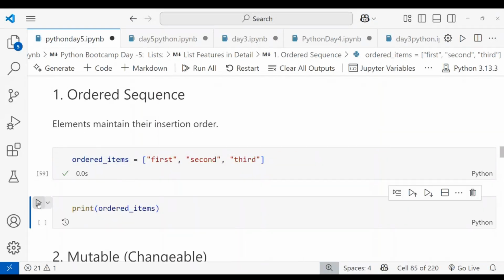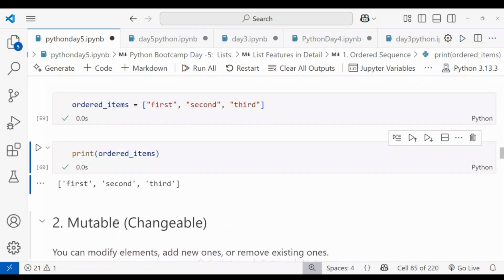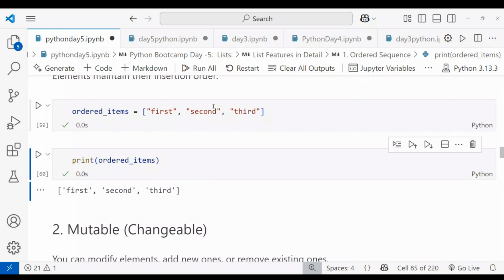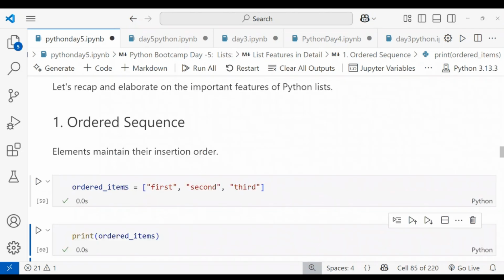When I print this, you can see the list: first, second, and third. When I insert in the same order, I get the output in the same order, which shows it is an ordered sequence in a list.